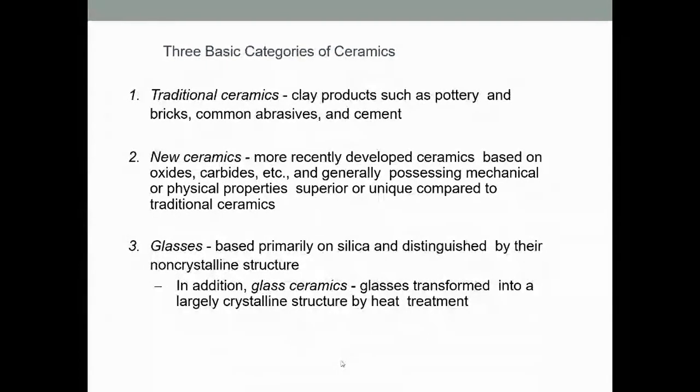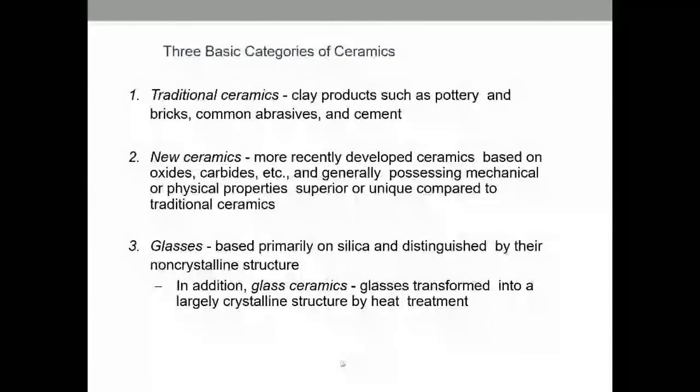The last, or third, category is glasses. As all of you know, glass is composed of silica, and glasses are distinguished by their non-crystalline structure. In addition, glass ceramics are glasses that transform into a largely crystalline structure by using heat treatment. There is a separate chapter on glasses, and we are going to see them in our next slides. These are the three basic categories of ceramics that we have seen.